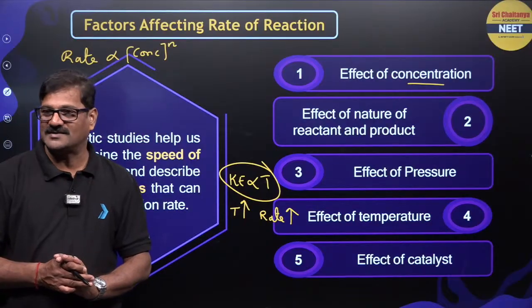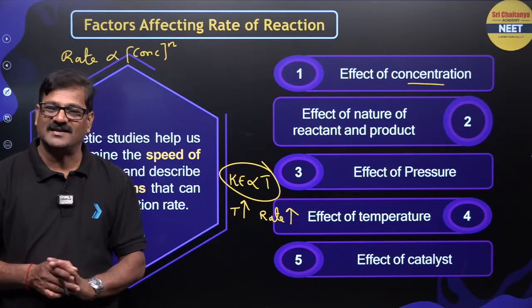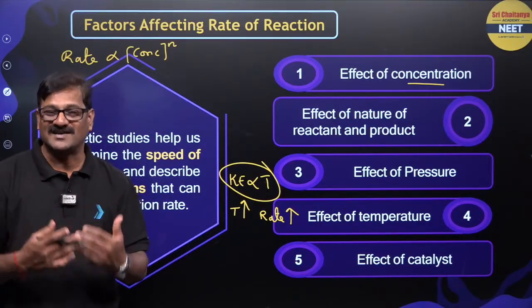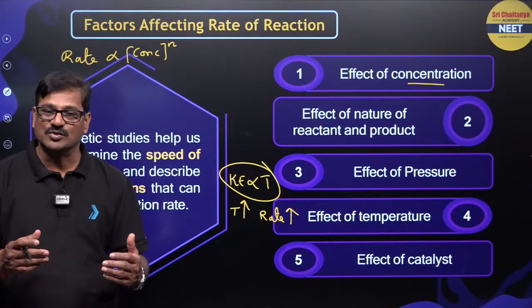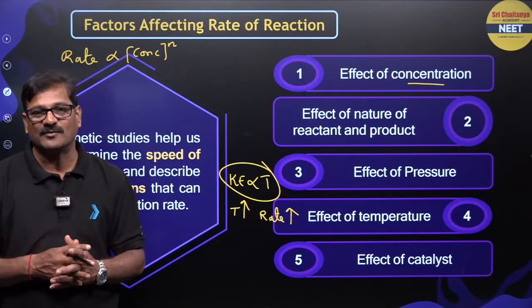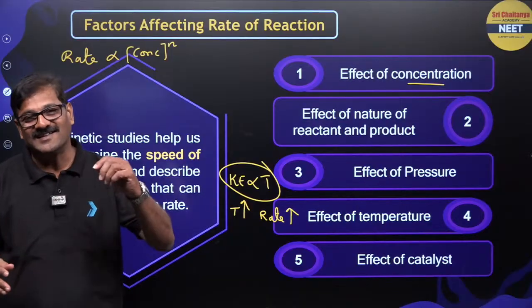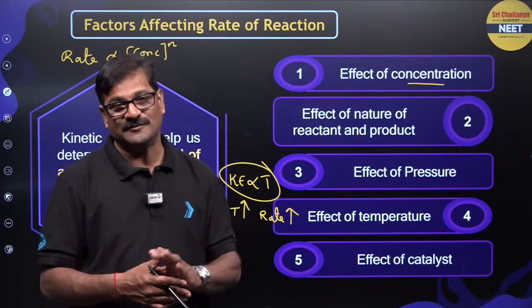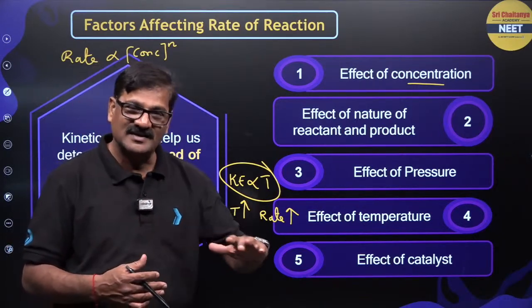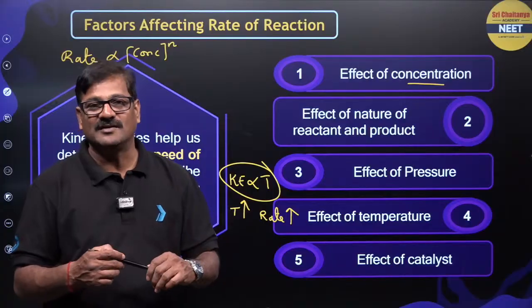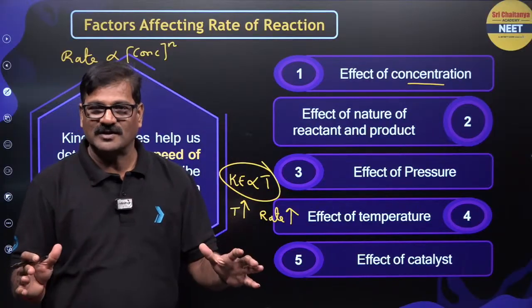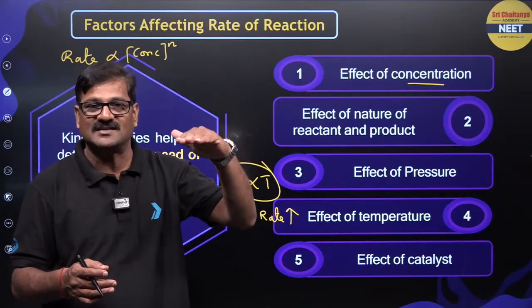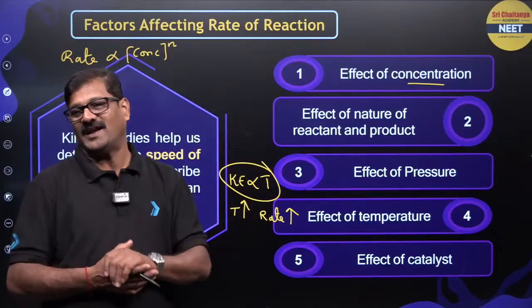And the effect of catalyst. A catalyst is a substance which is added to the reaction mixture and makes the reaction faster. A catalyst catalyzes both the forward and the backward reaction in the same way. It catalyzes reactions whose delta G value is negative. Physically and chemically it is not involved in the reaction. A catalyst takes an alternative pathway which has less activation energy for the reaction to proceed.